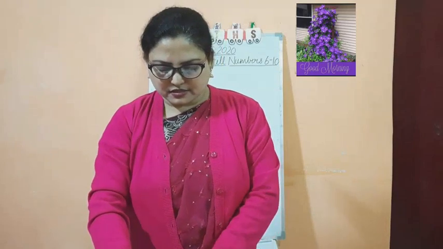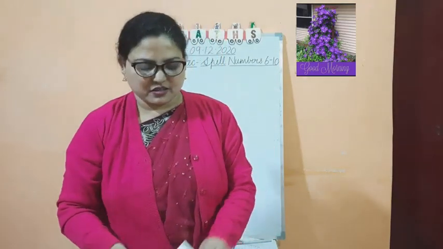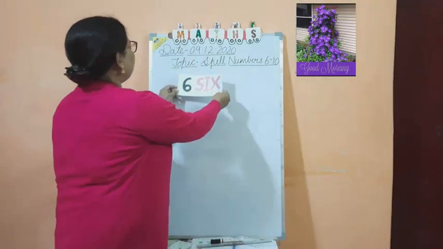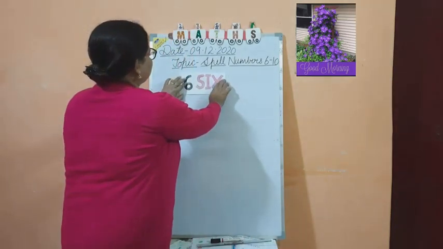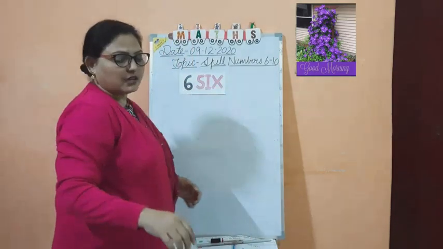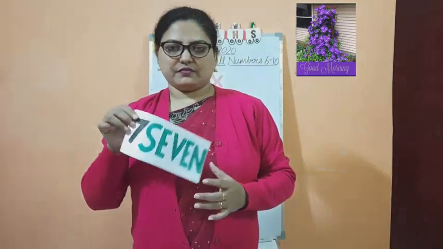After 6? 7. So I will stick here for you 6. Now after 6, 7 will come. This is 7. And what is the spelling of 7? It is written here. Now I will read, and you have to repeat after me.